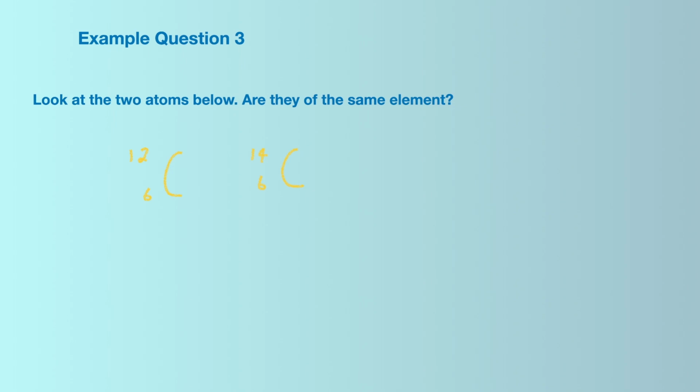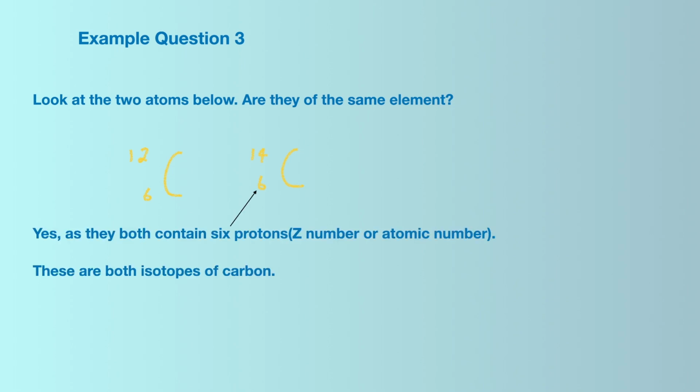A final example question. Looking at the 2 atoms below, we need to work out, are they of the same element? Yes, as they both contain 6 protons, Z number or atomic number, they are in fact both isotopes of carbon.